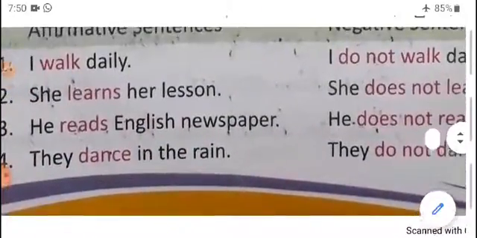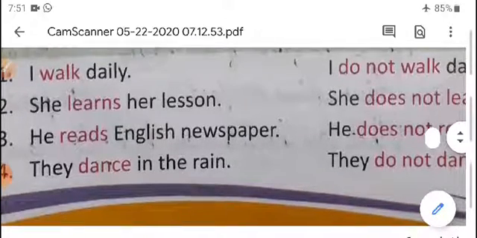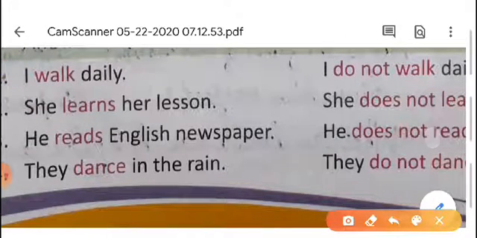Now the third sentence. He reads English newspaper. First we have to check, is there a helping verb or not. In this sentence also there is no helping verb. So what is the main verb? Reads is the main verb. Reads is present tense. Then we have to check the subject.